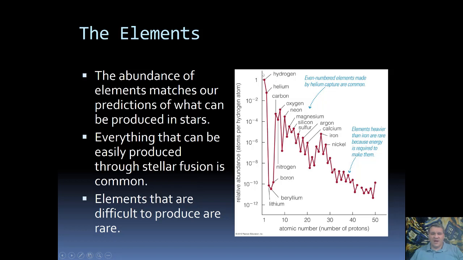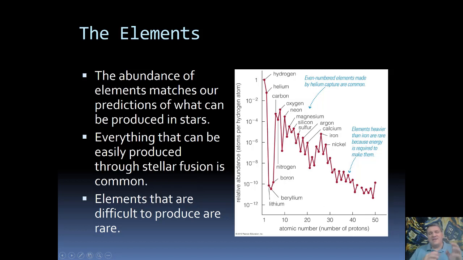So right up here at the very top, we've got hydrogen, and there's tons and tons and tons of hydrogen in the universe. Then we drop down to helium. There's still lots and lots of helium, not as much as hydrogen, but a lot. Then notice we have a huge dip at lithium, beryllium, and boron. There's not very much lithium, beryllium, and boron.